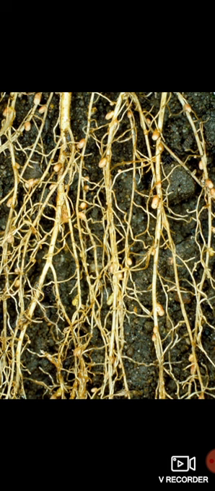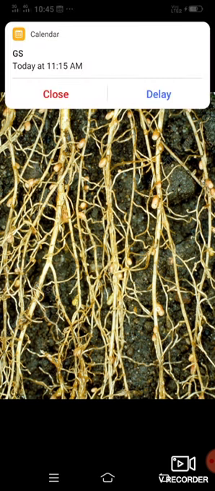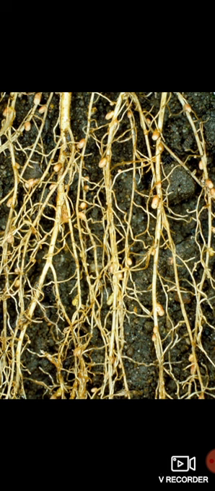So if we are planting these leguminous plants, we are able to enrich the soil with nitrogen. That is the reason why we practice crop rotation. It is a procedure in order to enrich the soil with nutrients.